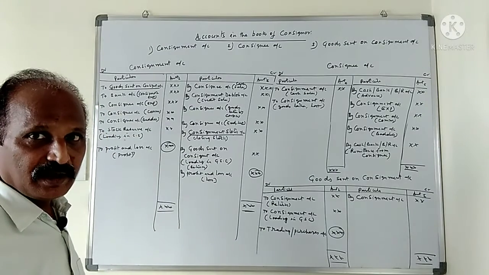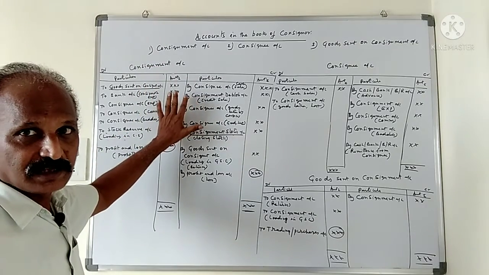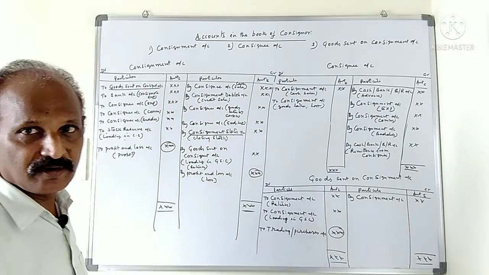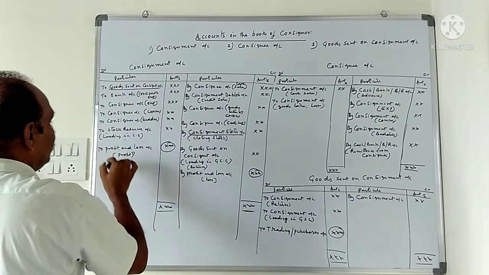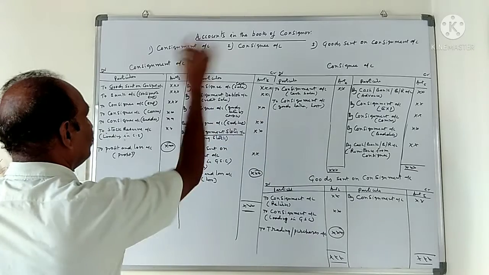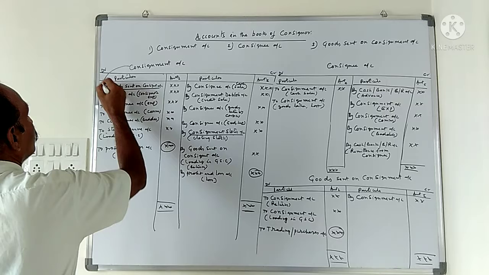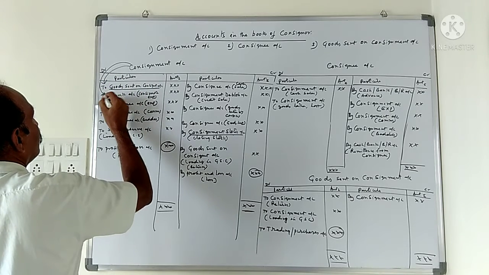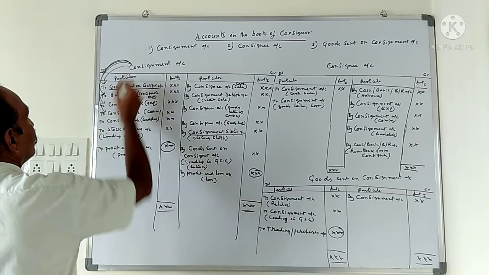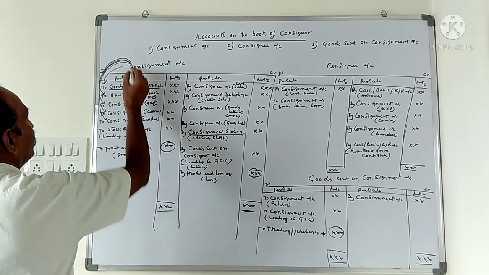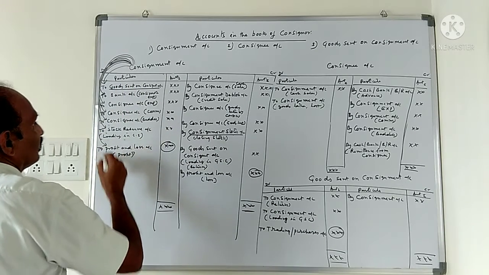You do not need to learn the journal entries by heart. If you know the consignment account well, you can automatically write the journal entries. So, heading debit, items credit. Credit items debit, heading credit. Consignment account debit to goods sent on consignment. Consignment account debit to bank. Consignment account debit to consignee. Consignment account debit to stock reserve account. Consignment account debit to profit and loss account.